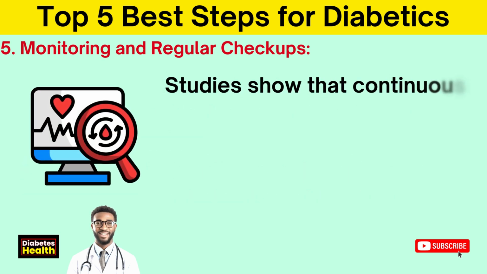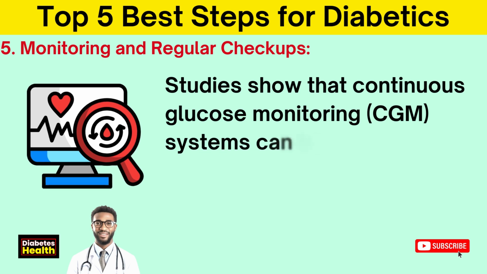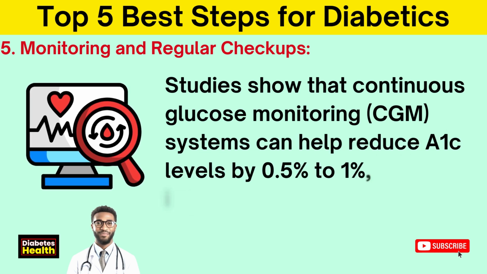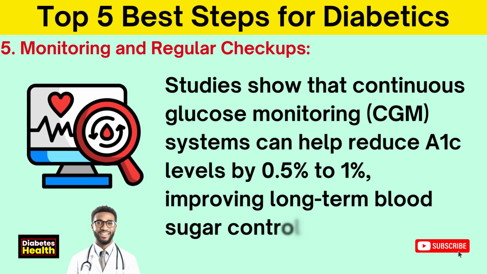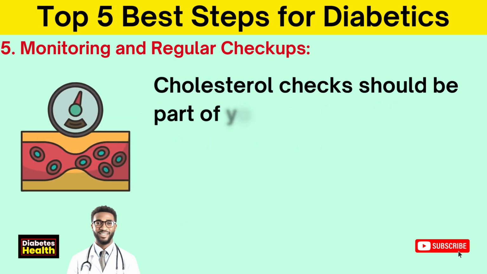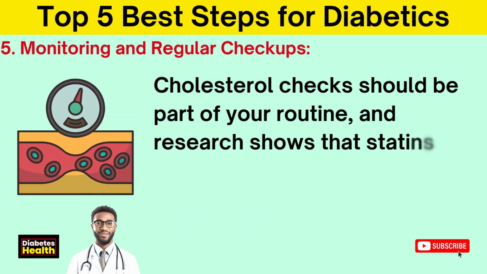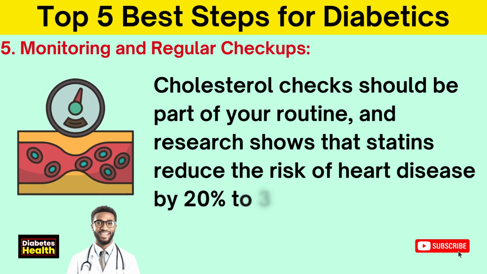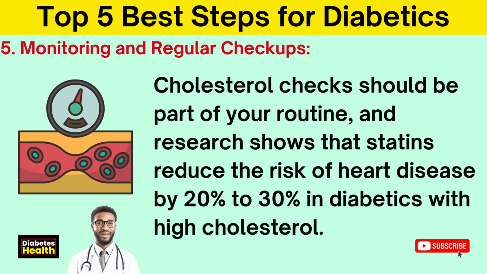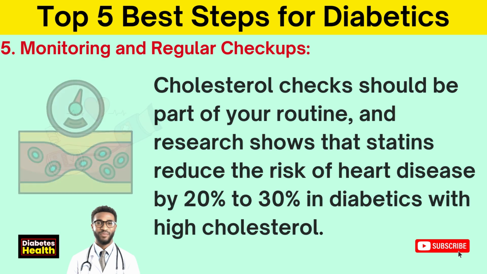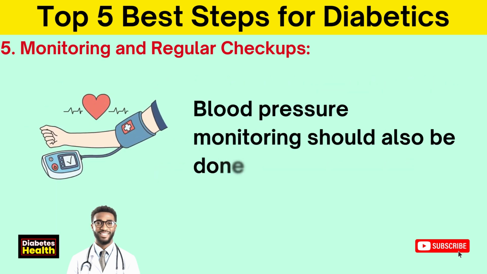Studies show that continuous glucose monitoring, CGM systems, can help reduce A1C levels by 0.5% to 1%, improving long-term blood sugar control. Cholesterol checks should be part of your routine, and research shows that statins reduce the risk of heart disease by 20% to 30% in diabetics with high cholesterol. Blood pressure monitoring should also be done regularly.